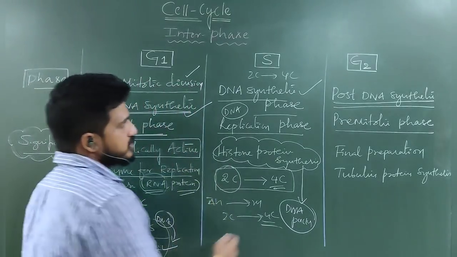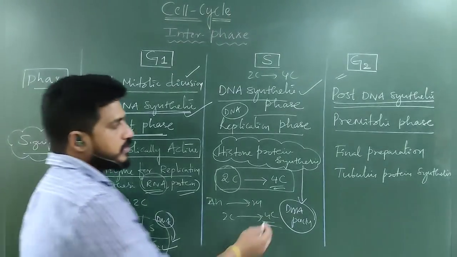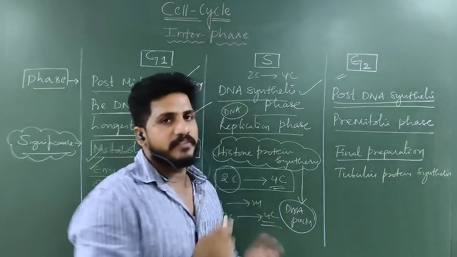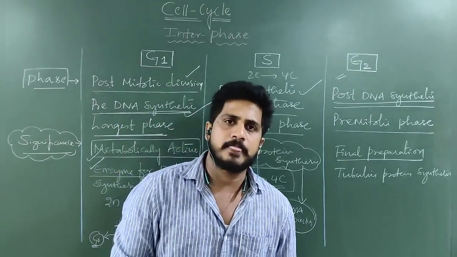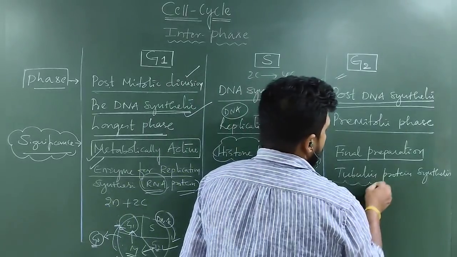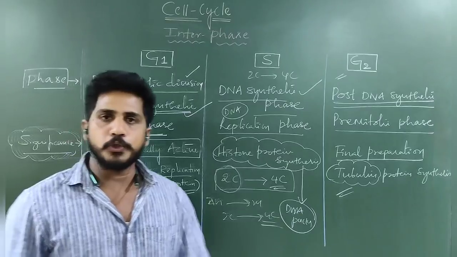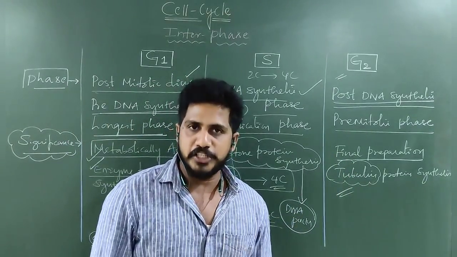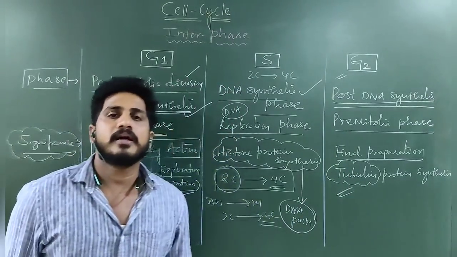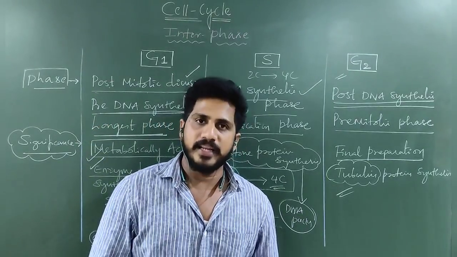Now, what is the significance of G2? G2 is the gap 2 phase in which final preparation takes place for the division. What is division? M phase. We will learn the M phase in the next class. Majorly, tubulin proteins are required. Unless tubulin proteins are formed in G2, M phase cannot be completed. Clear? Now, let me recap it in a quick manner.